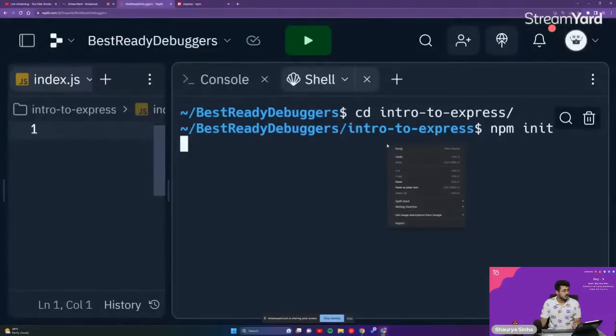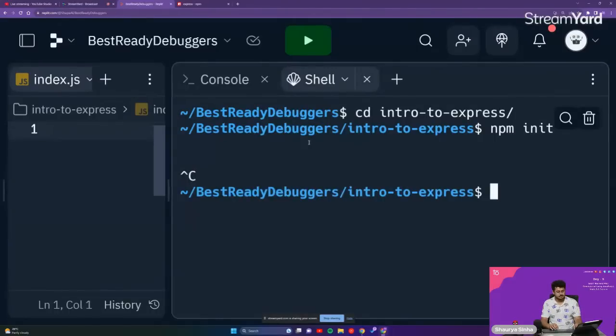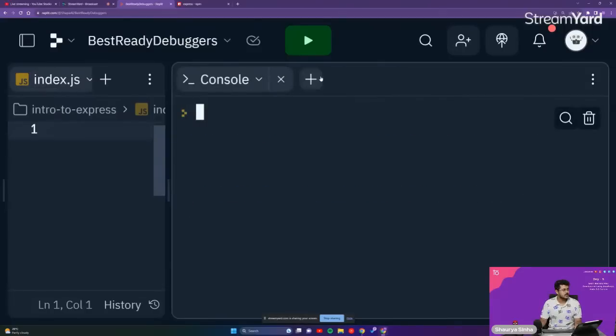So why is this not working right over here? Some issue with the shell, I guess.